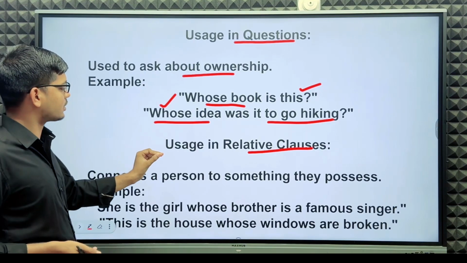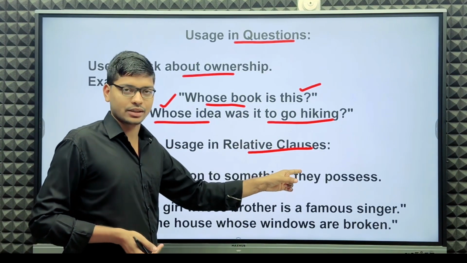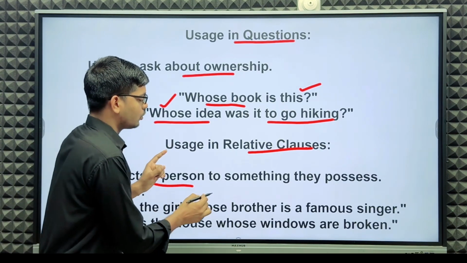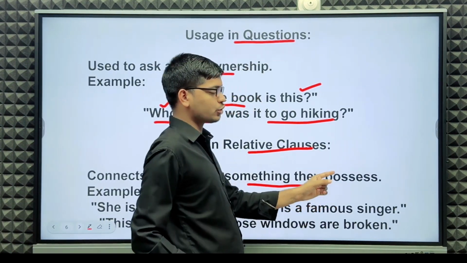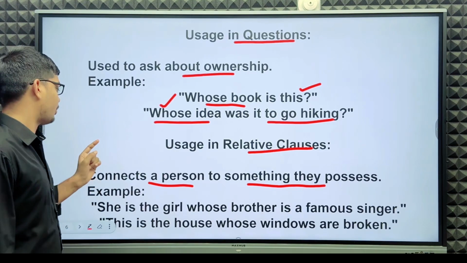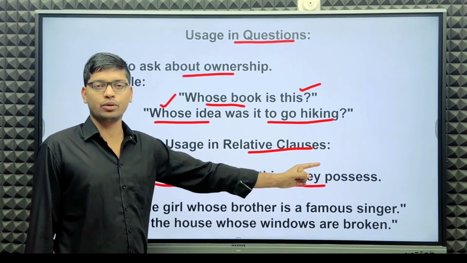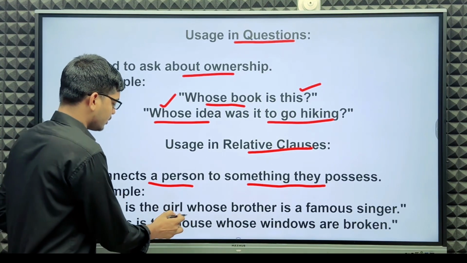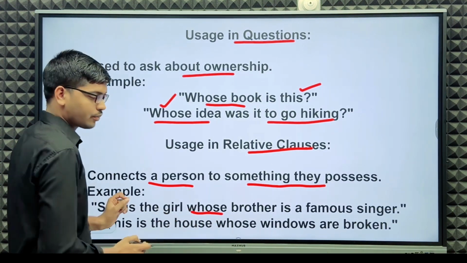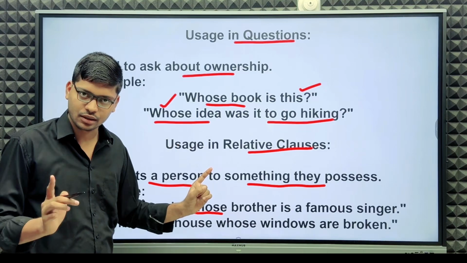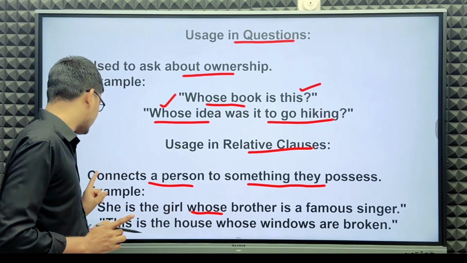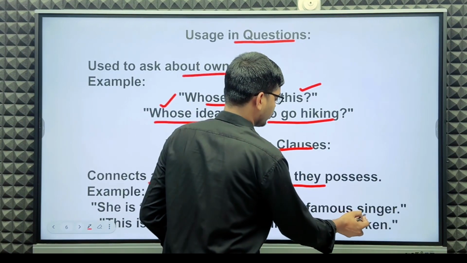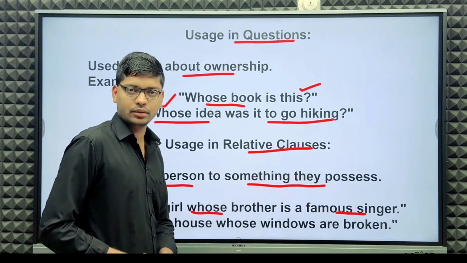So next, uses in relative clause. It connects a person to something they possess. Example: she is the girl whose brother is a famous singer. Whose is used for possession or ownership.